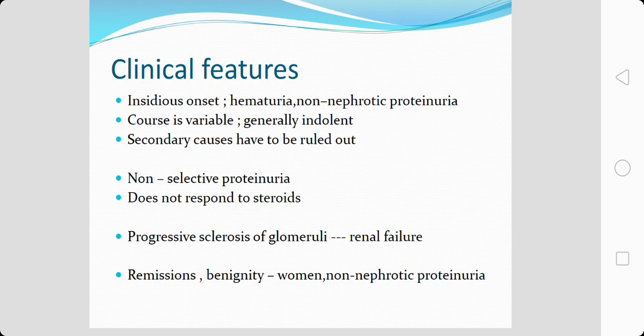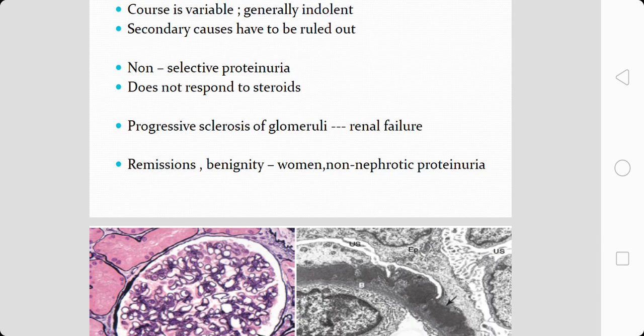In some cases there is a progressive sclerosis of a lot of glomeruli leading on to renal failure, and it has been noticed that women and individuals with non-nephrotic proteinuria are known to have a relatively benign clinical progression, and remissions are also common in such individuals.